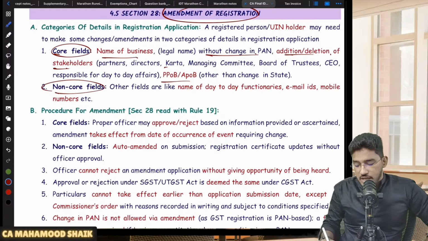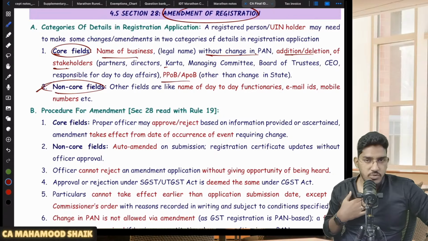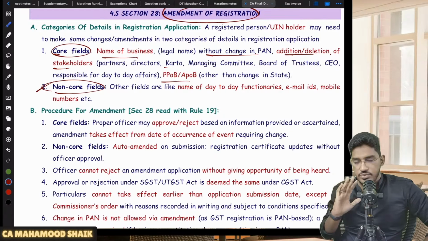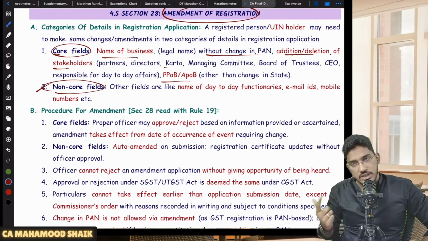And whatever other fields are there, those are non-core fields. So when you want to amend your non-core fields, no PO approval, nothing. You just submit an application, the details will get automatically amended. So this much you have to remember. So when you want to amend your details in the registration certificate, can you do it? Yes, you can do it.